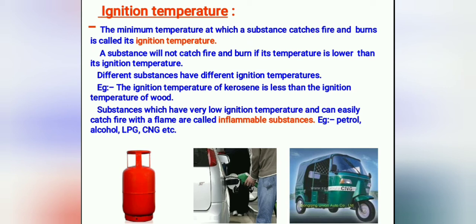As I told you about the matchstick, phosphorus ignites at only 35 degrees centigrade. Phosphorus is a non-metal. When we learned about metals and non-metals, I already told you about some non-metals like phosphorus, especially white phosphorus.